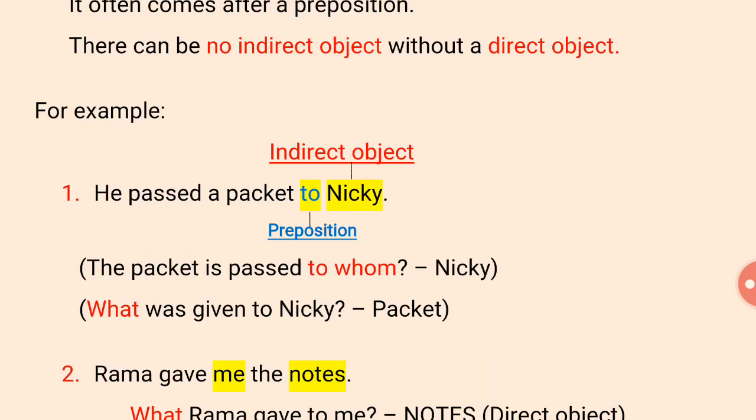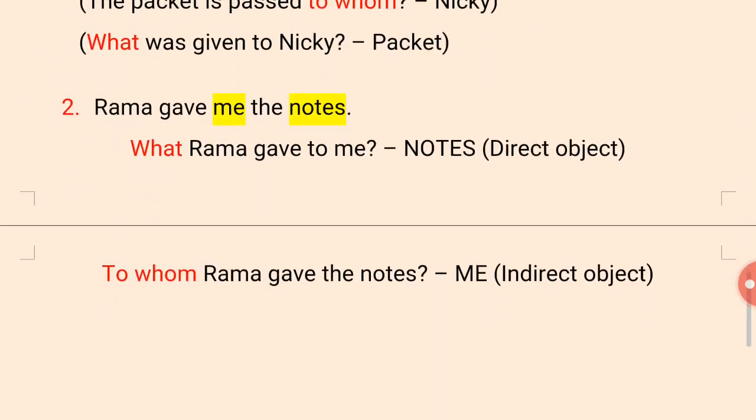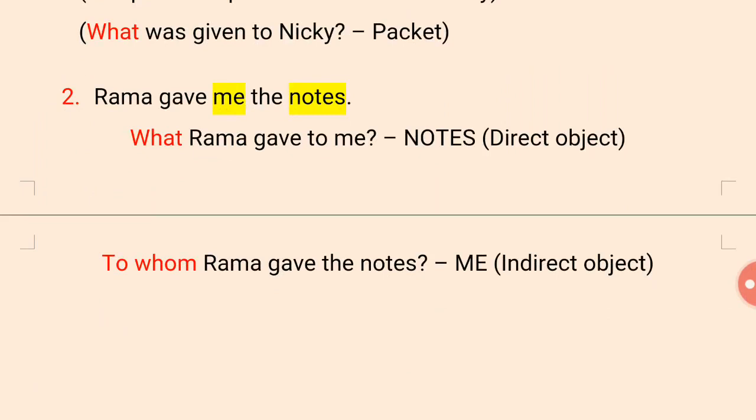Okay, when after the main verb in a sentence you ask a question of what, then it will be direct object. And if you ask a question of to whom, for whom, then it will be indirect object in a sentence. Now let's see the second example. Rama gave me the notes. Here what is me and what is notes? What did Rama give to me?